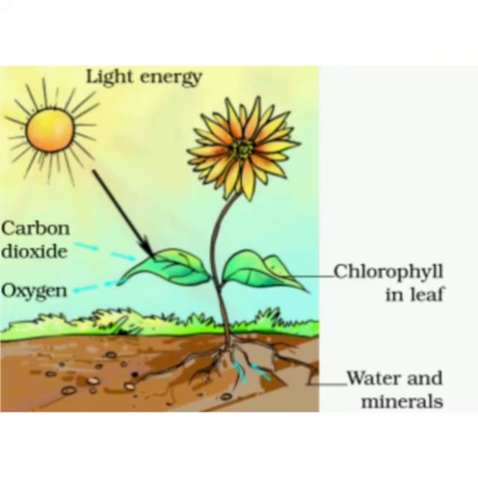Revision question answers. First, what is nutrition? The process of taking in food by an organism and its utilization by the body is known as nutrition. Second, differentiate between autotrophic nutrition and heterotrophic nutrition.